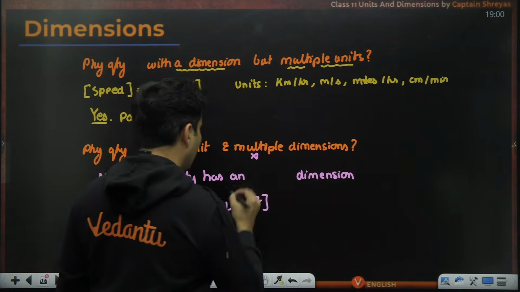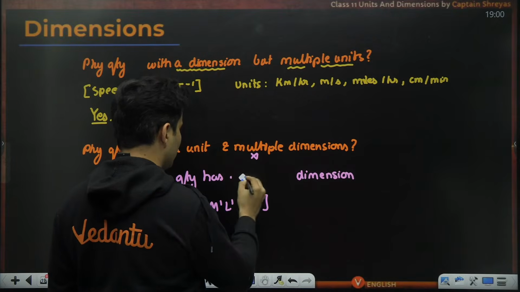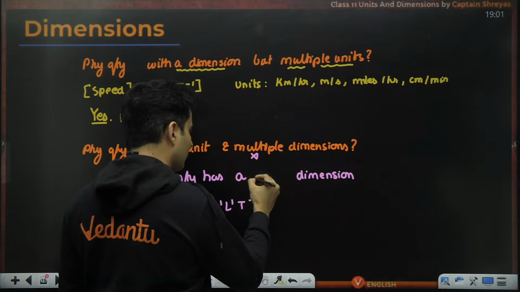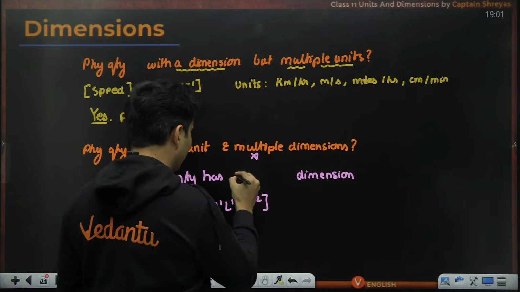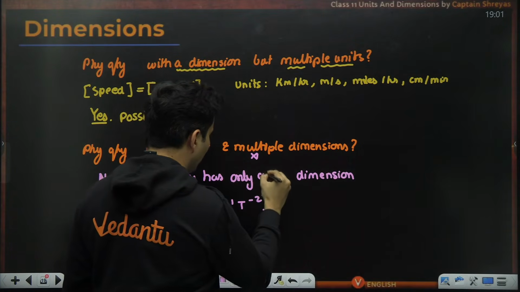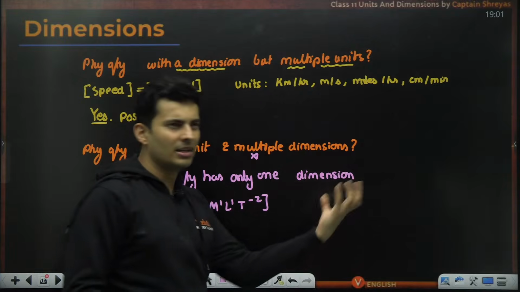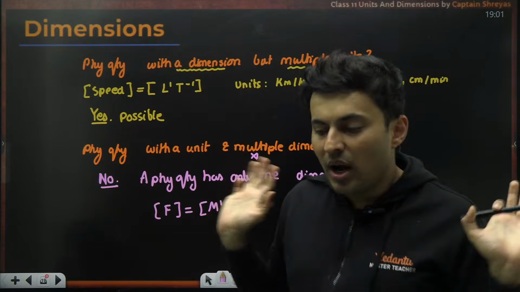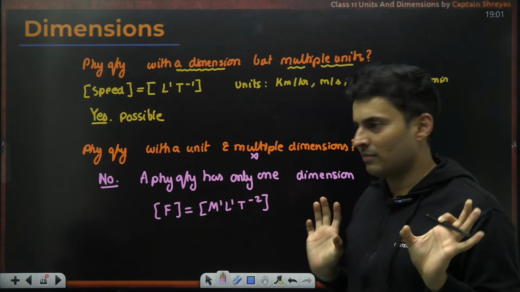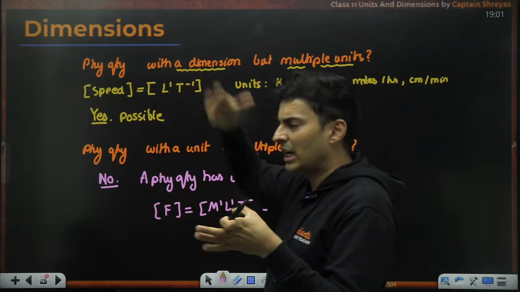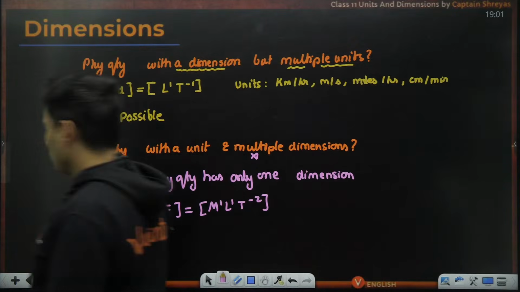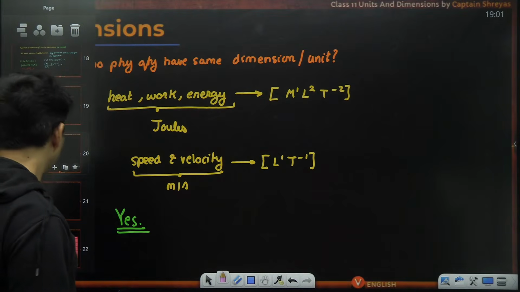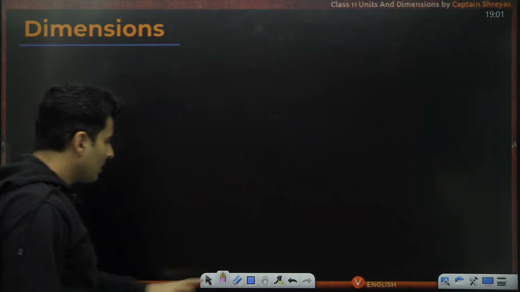I should say has a dimension, has only one dimension. But that dimension can be used by anything else also. That's okay. But if you are a physical quantity, you have only one dimension. Now that dimension can be shared by multiple quantities. So if that word caused any issue, I'm just correcting it over here. All right. Perfect.